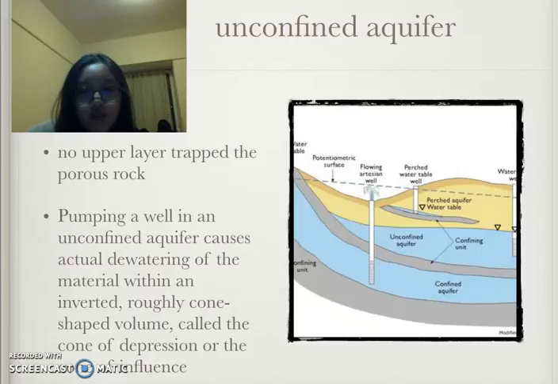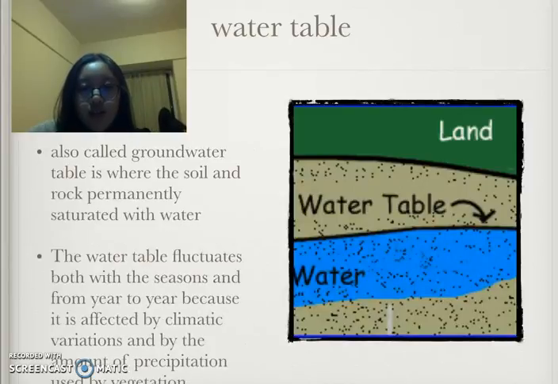Unconfined aquifer has no upper layer trapping the porous rock. Pumping a well in an unconfined aquifer causes actual dewatering of the material within an inverted, roughly cone-shaped volume, called the cone of depression or the cone of influence.